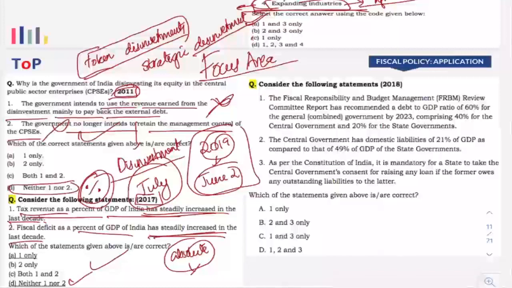Now next is a question that was asked in 2018 related to FRBM. FRBM is also one of those latest current affairs, because it is in 2018 that the new FRBM Act was actually passed. So that was a kind of situation that led to this question. Now in this question, you can see that this is an example of what I personally refer to as a hybrid type of question. Hybrid type of question means you can see that there is current affairs as well as inclusion of the static portion.